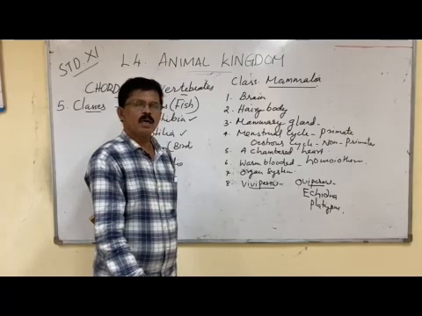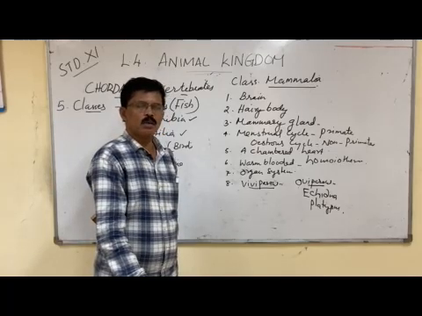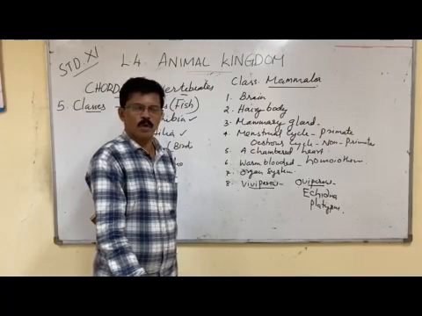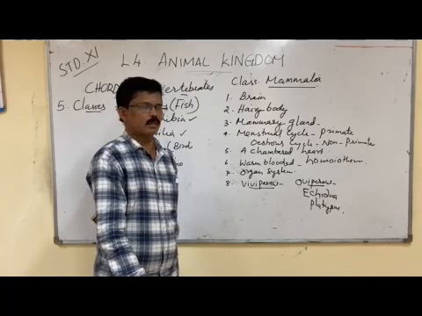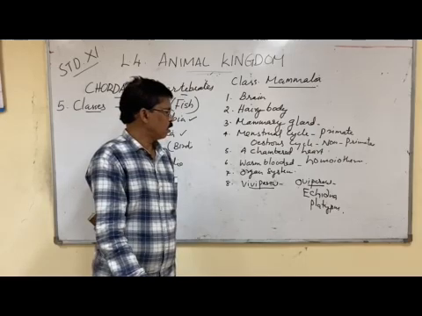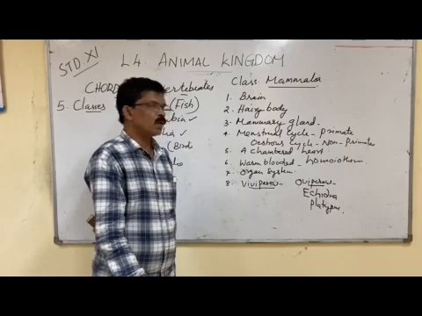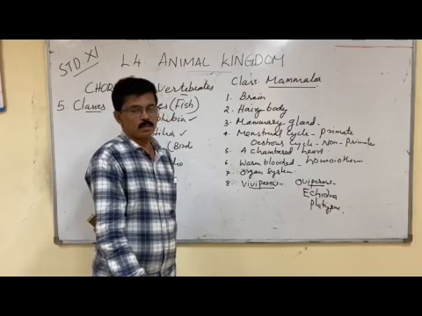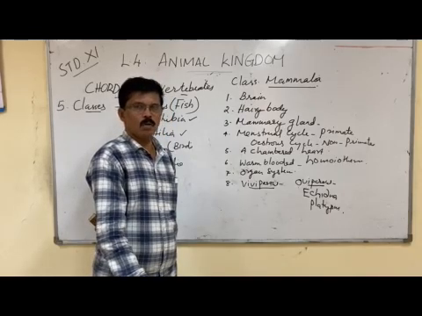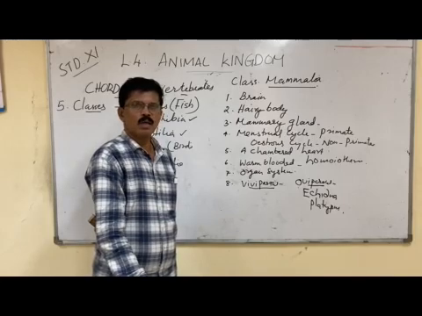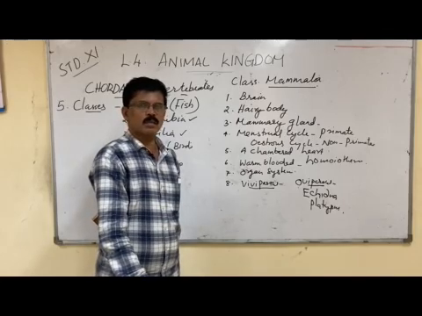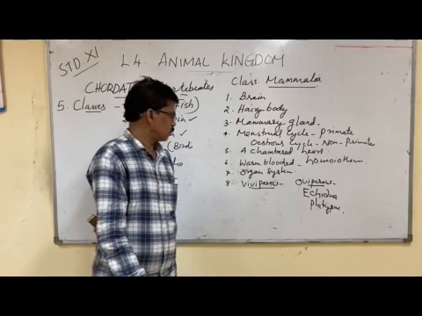Warm-blooded animals are called homeotherms. The body temperature remains constant. You know, human body temperature is 37 degrees Celsius. It remains almost constant wherever we go, even in the polar region or desert region. So that is a very important feature. Organ systems are present. All organs are in the form of systems: respiratory system, circulatory system, digestive system.